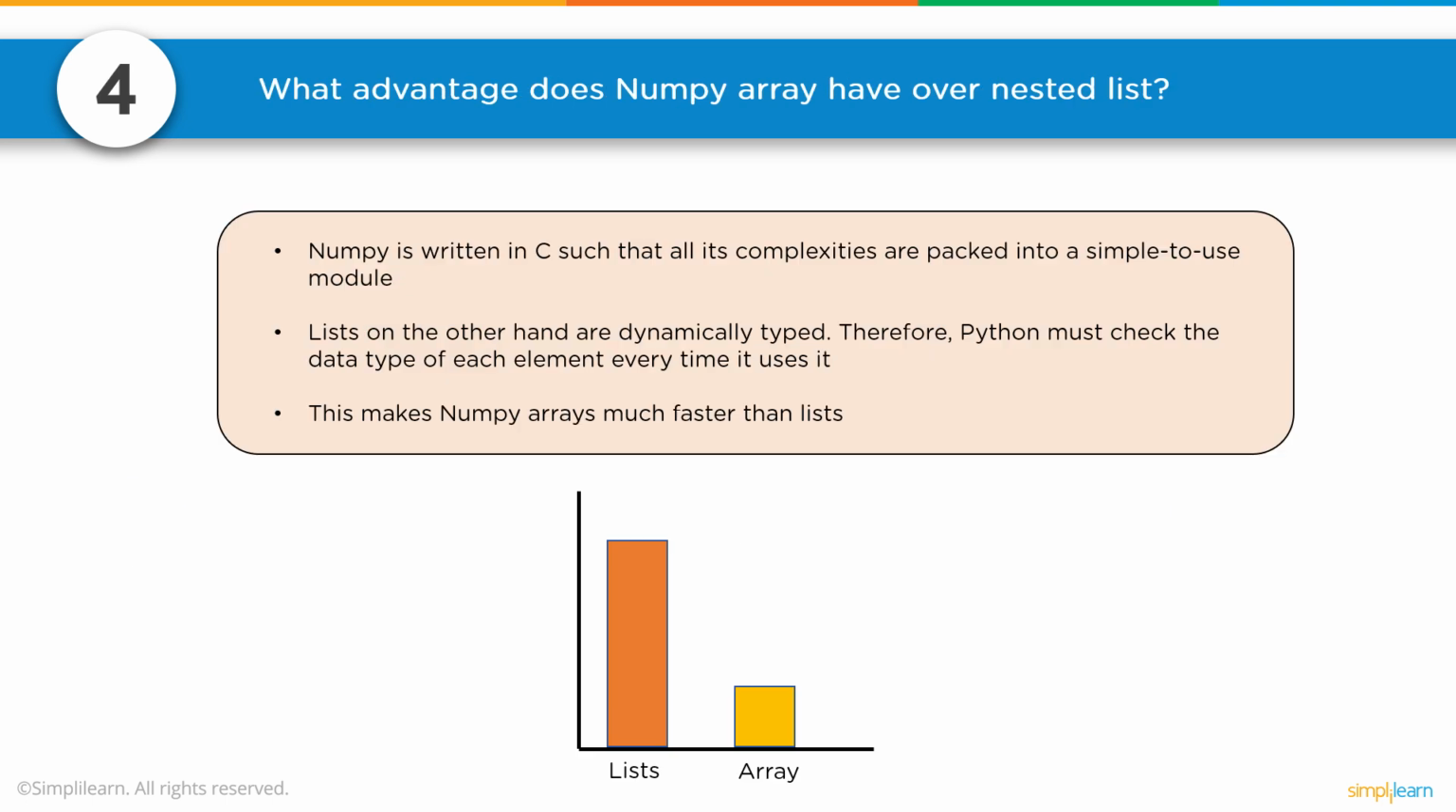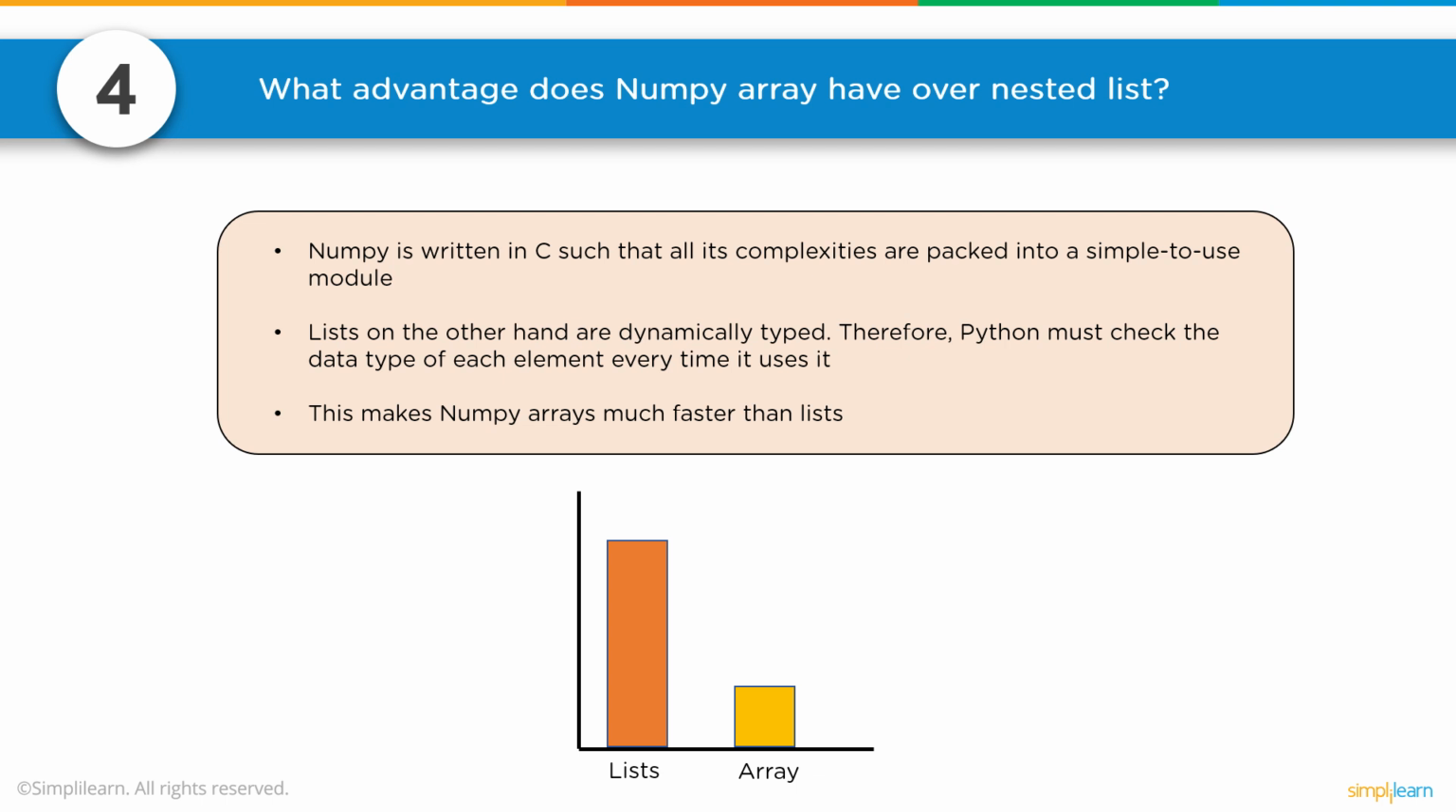What advantage does a Numpy array have over a nested list? Numpy is a module you import. You almost always see import numpy as np. Numpy is written in C, such that all its complexities are baked into a simple to use module. Lists, on the other hand, are dynamically typed. Therefore, Python must check the data type of each element every time it uses it. This makes Numpy arrays much faster than lists. I would also add that Numpy has a lot of additional functionality that you don't have in lists. So there's a lot of things you can automate in Numpy.